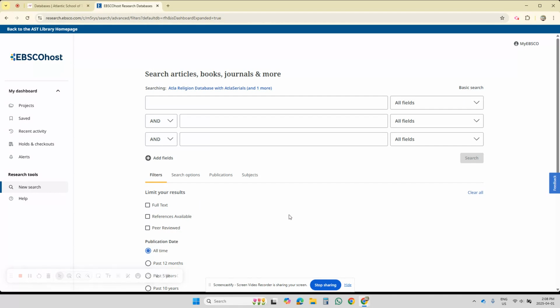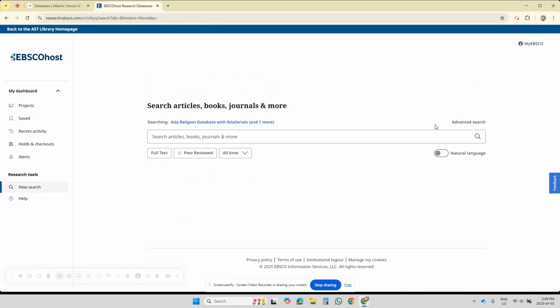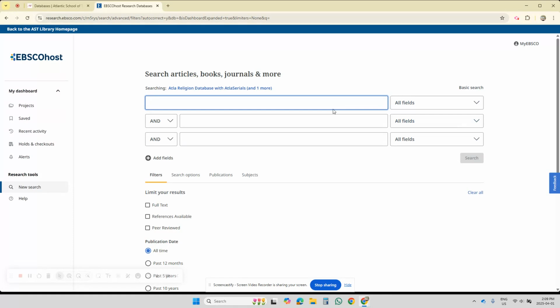We're about to do a search. Right now we're doing an advanced search. Let me just show you what I mean by an advanced search. If I click on basic search over here on the right, you'll notice it's just a single search box. And if I click advanced search over here, if you see my cursor, we get more than one search box to complete our search. So we're going to do an advanced search.